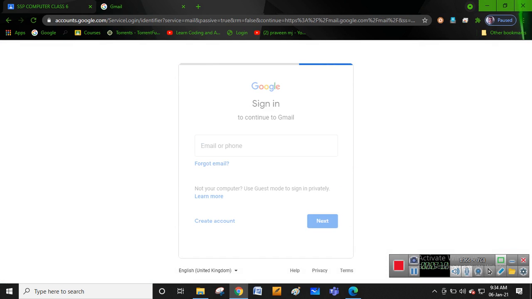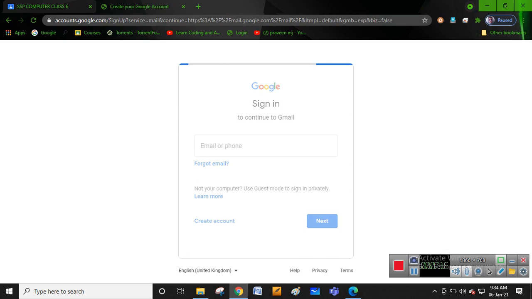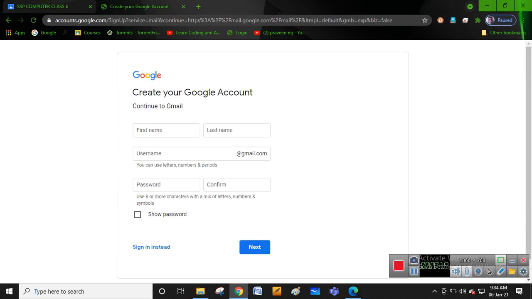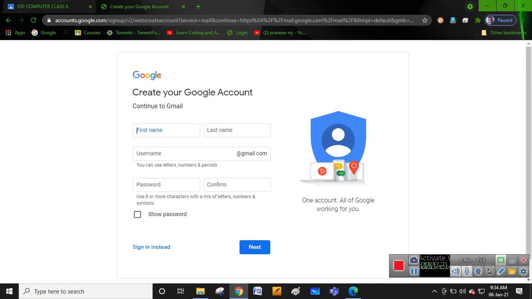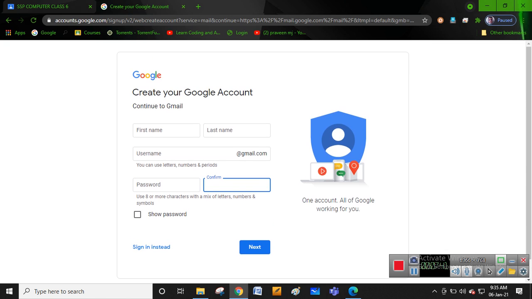Here you'll get use another account or create account. So you go to create account. You can choose the option for myself or to manage my business. If you go for business, you'll get the Google Workspace option. Write your first name and last name, and write your username without any spaces. Create your password following the password policy, which should contain letters, numbers, digits and symbols. Once you confirm, you'll get signed in. So this is the way to create the Gmail account.